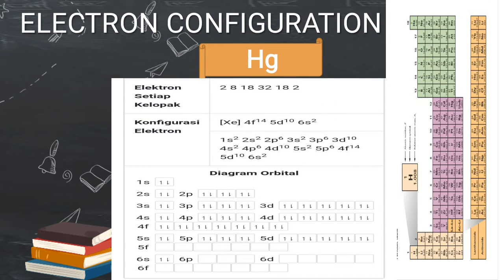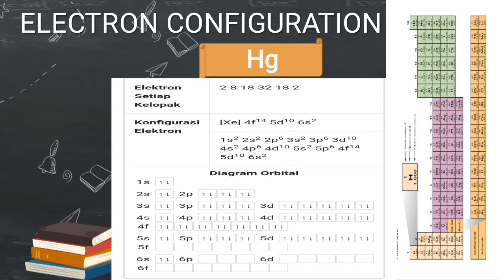Kemudian Hg atau Mercury has an electron configuration in shells 2, 8, 18, 32, 18, and 2. And the electron configuration of subshells is 1s2, 2s2, 2p6, 3s2, 3p6, 3d10, 4s2, 4p6, 4d10, 5s2, 5p6, 4f14, 5d10, dan 6s2.